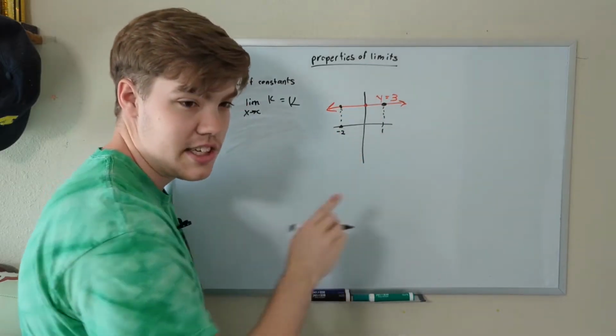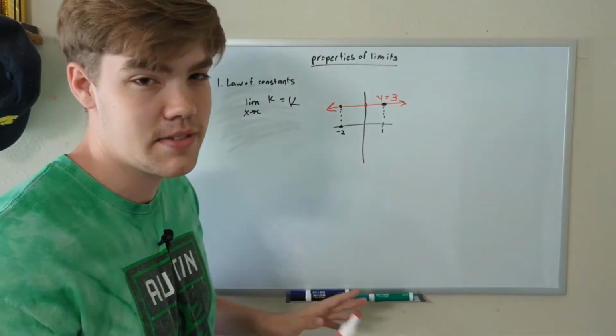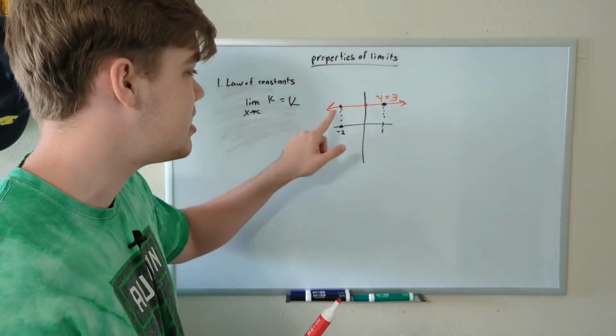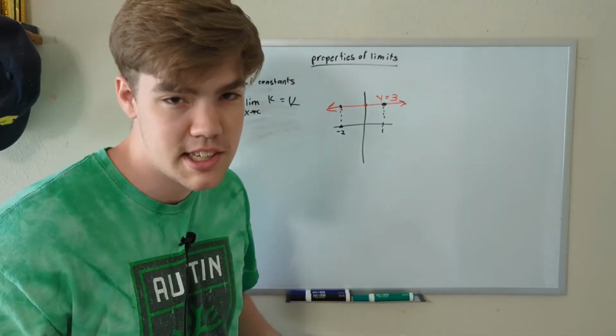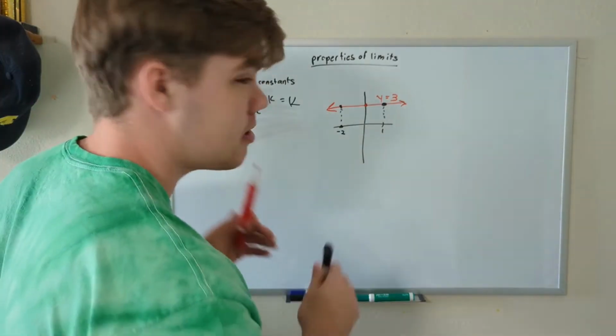Turns out that this line is still y equals 3. So even though we're approaching a completely different number in a completely different spot in the graph, our limit is the exact same because the function is constant. This is a pretty easy one to understand visually. I'm going to do a written example just to make the point even more clear.